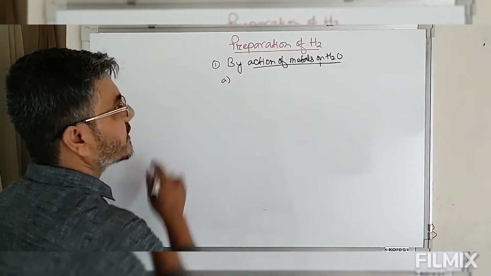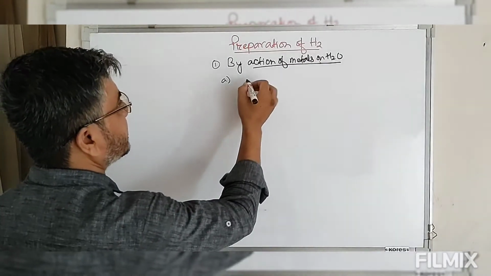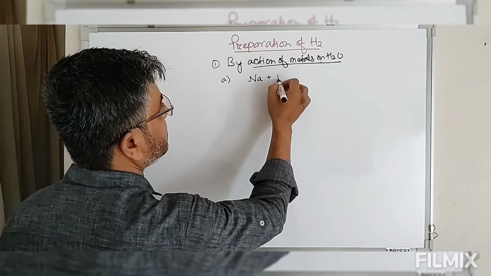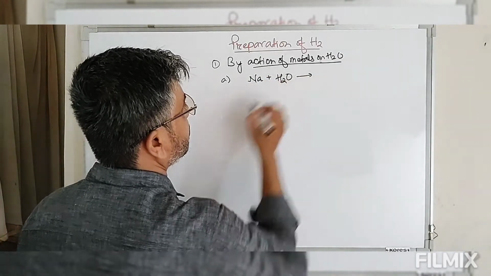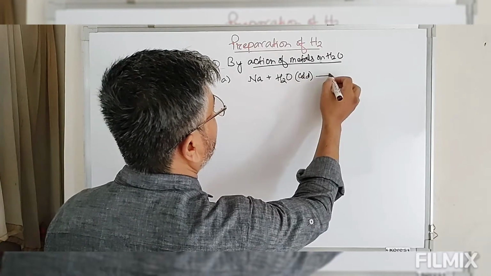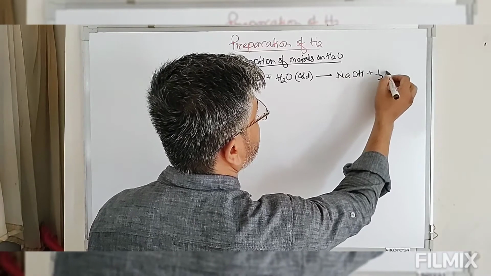To understand this, look at this, we can take the help of reactive metals like sodium. Now this sodium reacts with H2O, that is cold water, and this gives you sodium hydroxide and hydrogen gas is released.